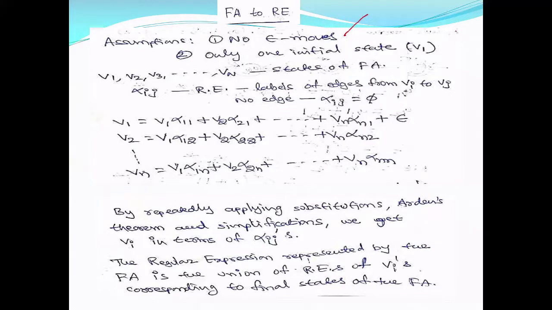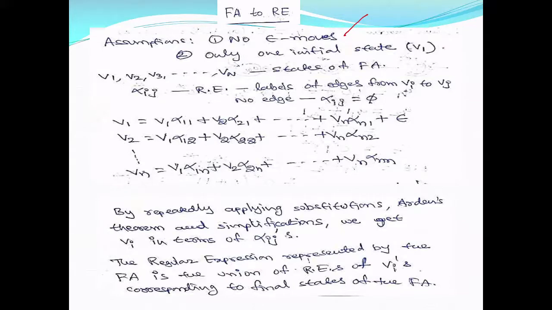That means you cannot apply this method to an NFA with epsilon. You can apply this to an NFA or a DFA. If it is an NFA with epsilon and you want to find the regular expression, then you have to convert the NFA with epsilon to either an NFA or a DFA.